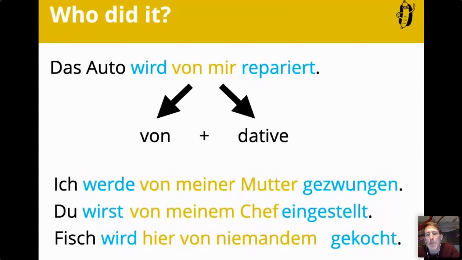Yet niemandem. In daily life, Germans do not say niemandem that frequently. Okay, Sean, thank you. So you will hear, Fisch wird hier von niemand gekocht. Germans don't usually conjugate niemand, but you could do this in accusative and dative.